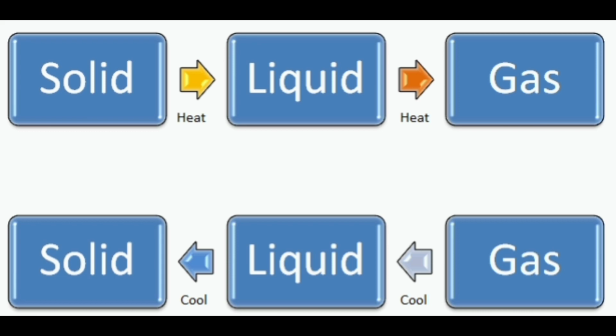When a solid is heated, it will become liquid, and when a liquid is heated, it will become vapor. This is because of the change in temperature: when we raise the temperature, the matter changes its form from solid to liquid and liquid to gas. Vice versa, when we cool down the vapor, it will become liquid, and when we cool down the liquid, it will become solid.